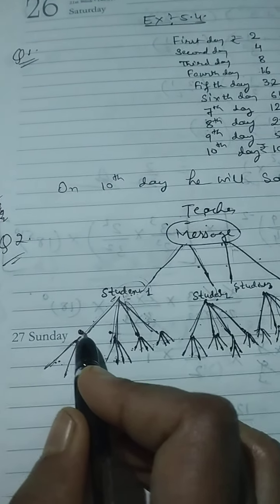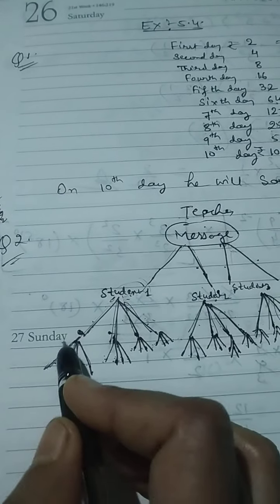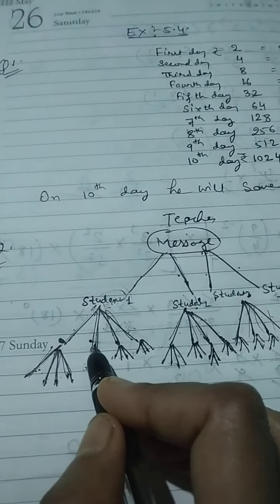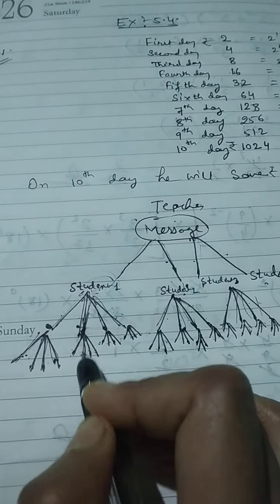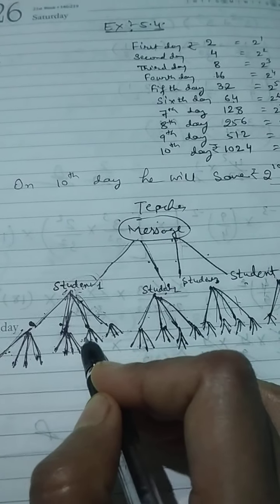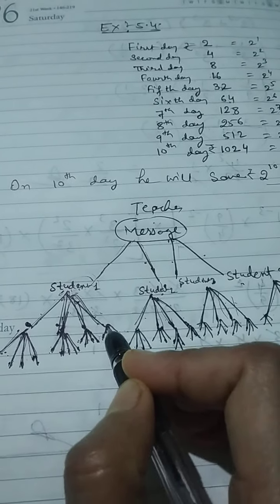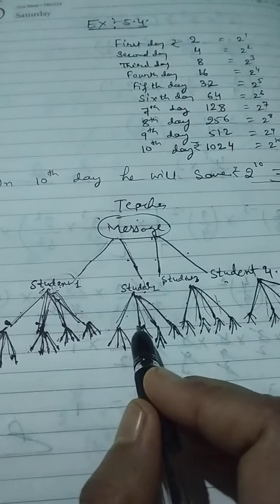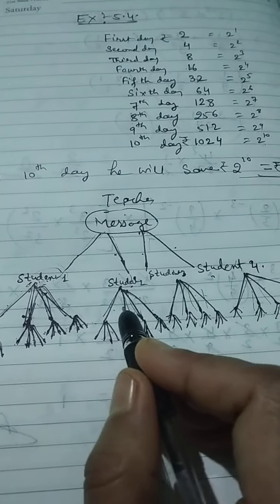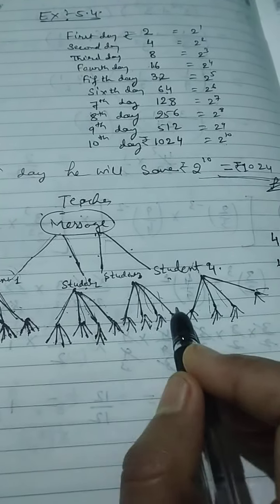This student is going to give to 4 students: 1, 2, 3, 4. This one will also give to 4 students: 1, 2, 3, 4. He will also give to 4 students, and he will again give to 4 students. Similarly, each one will give this message to 4 students.